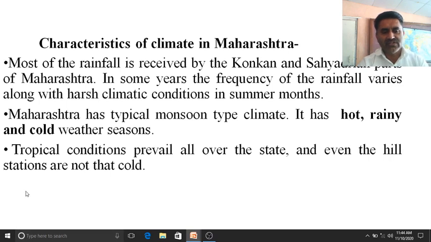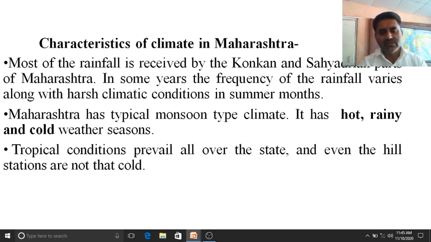Next characteristic is that tropical conditions prevail all over the state, and even the hill stations are not that cold. As I have already told you, India as well as Maharashtra experiences tropical conditions, and most of the part experiences this type of climate, that is tropical climate. Although there are some mountainous areas like Matheran and Mahabaleshwar, they are also not too cold. They experience lower temperature compared to other parts, but they are not too cold.